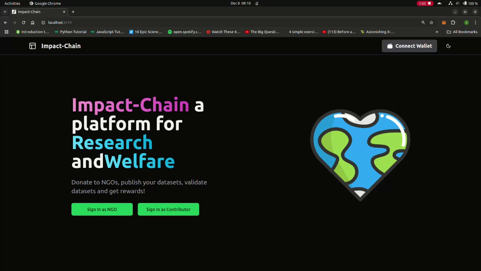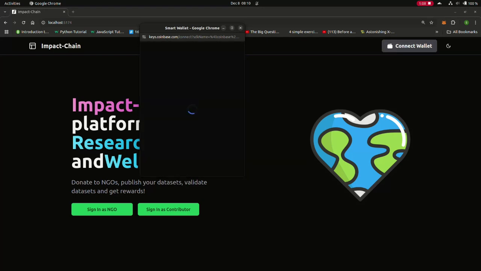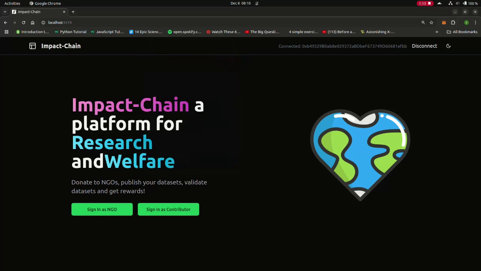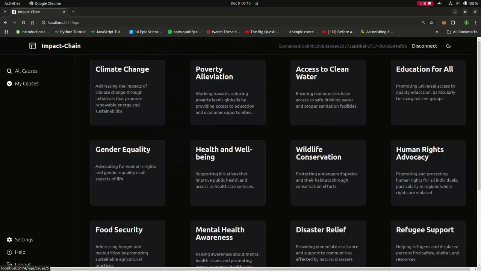So as you can see, we have integrated the Coinbase smart wallets. We approve it. It gets connected directly. We can sign in as an NGO. So let's see what the NGOs can do.